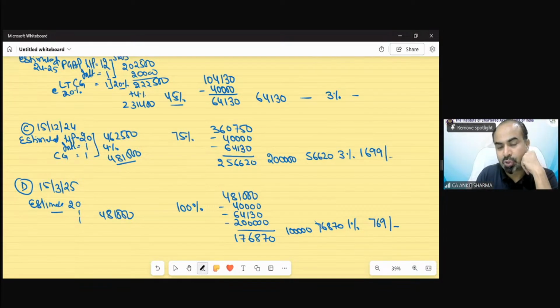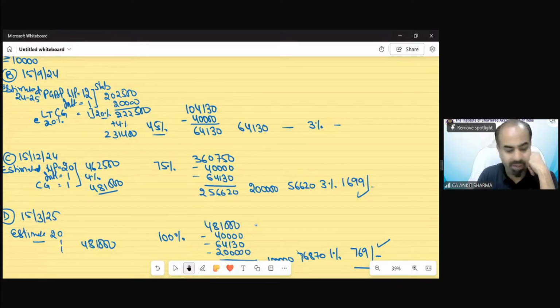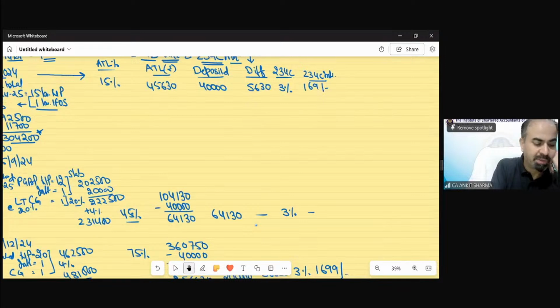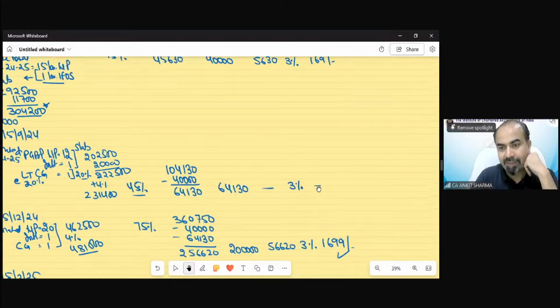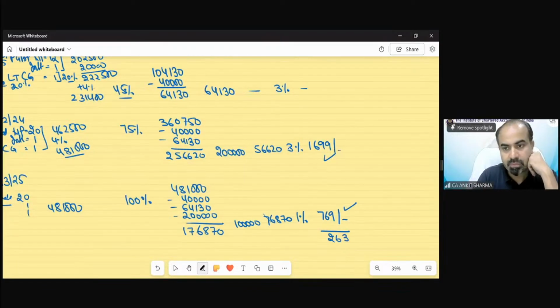So the 234C interest total would be 1,699 plus 769 and 169. That would be approximately 2,637. So that is the advance tax question, how we need to solve it and how to calculate the interest under section 234C.